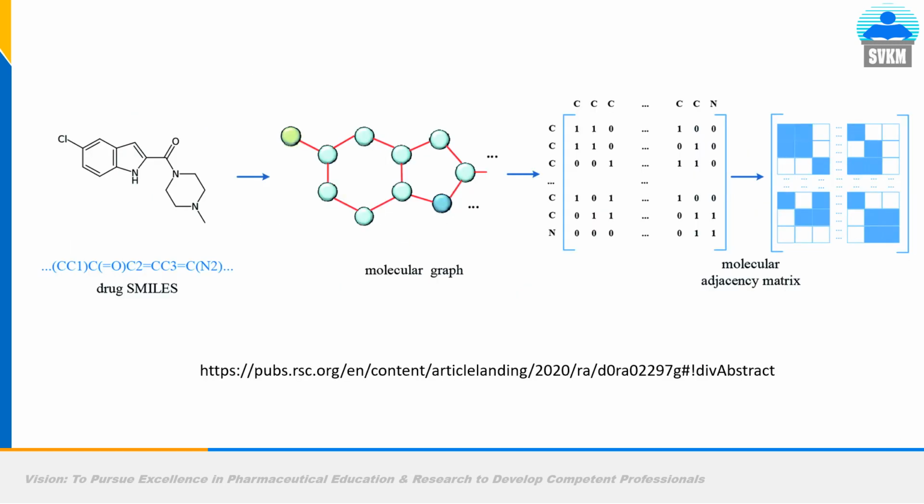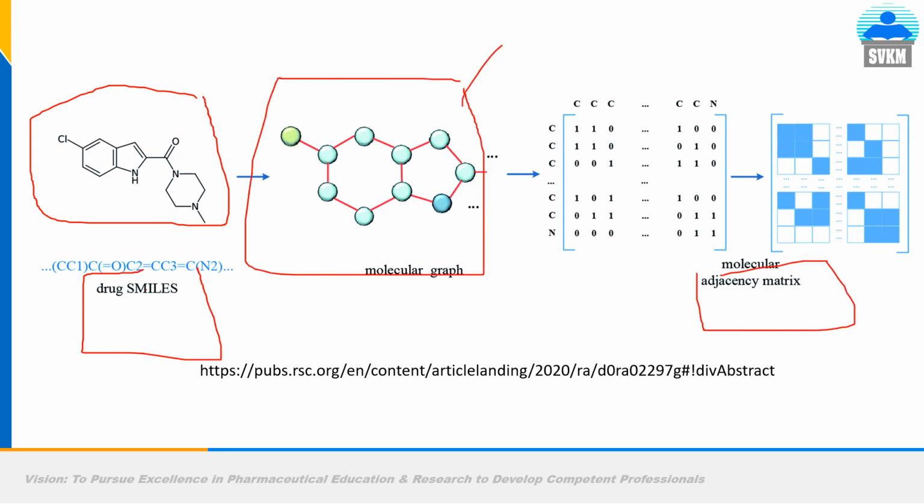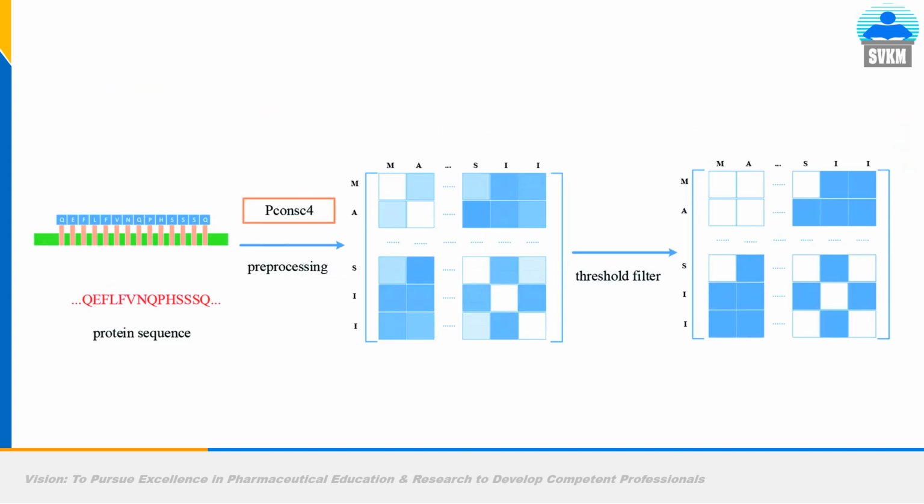So the same is the case with the drug. This is the drug molecule. We converted it into a SMILES string, that is simplified molecular input line entry system. Then this is the molecular graph, and this is the adjacency matrix. This is the machine learning input. It will give the result whether the molecule is active or not, what is the binding score, what is the log P, and so on. It is the same for the protein sequence. The same sequence you will convert into an adjacency matrix, and this will be given to the training model.